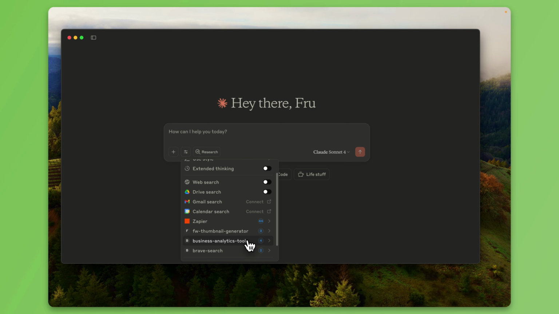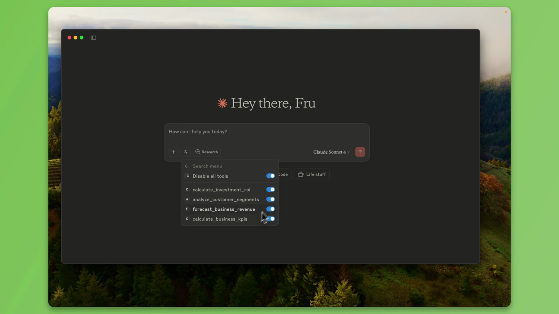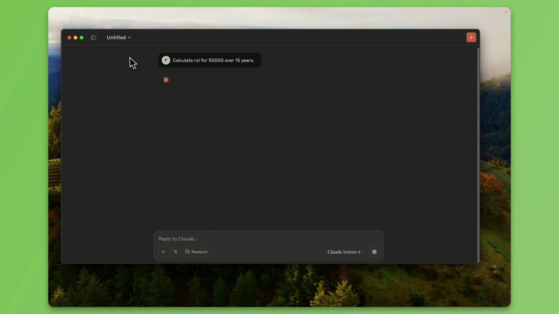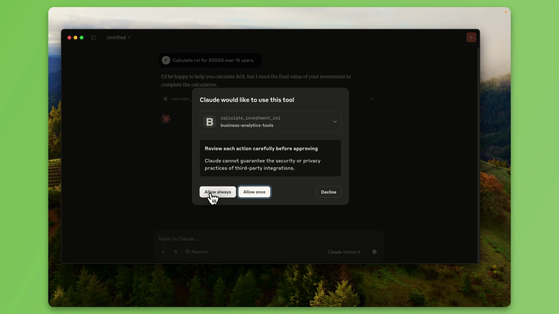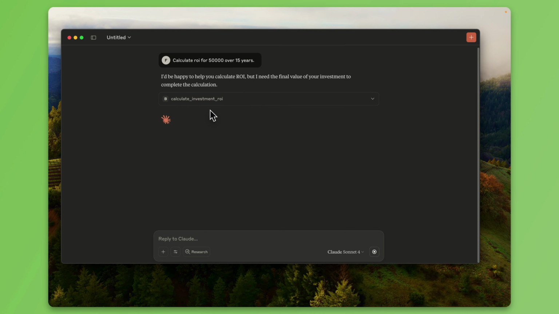My Claude has just become more powerful than your Claude. I hate to say that, I'm saying it in jest, but this is the power of tools. My Claude has tools that your Claude doesn't have. So you can see the different tools, if you want to disable them, if you want to keep them. So let's keep it and say, hey, calculate ROI for, let's do 50,000 over 15 years. Let's just do that as an example. If you put this into your own prompt, your results, let's allow always, will not be the same as mine.